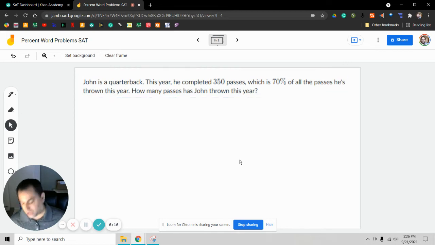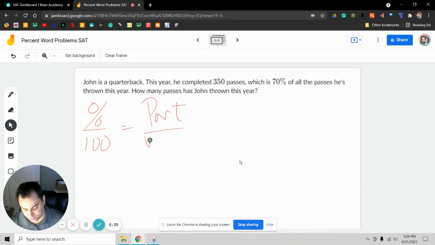All right. John is a quarterback. This year he completed 350 passes, which was 70% of all the passes he's thrown this year. How many passes has John thrown this year? So looking here, we have a percentage. So we know it's percent over 100 equals part over whole.